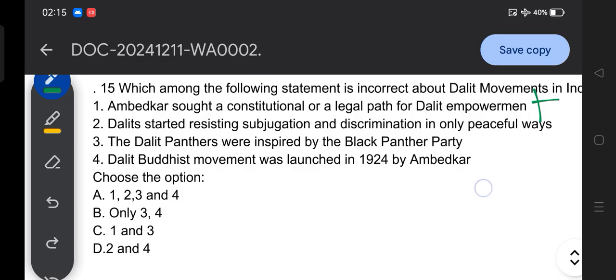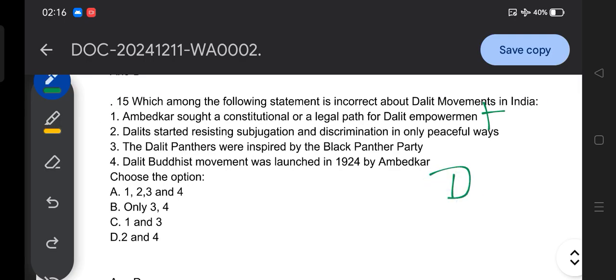I believe you were able to provide the correct answer for this question, and the answer is option D, because here they talk about the incorrect statement. Okay, so that's why options 2 and 4 are incorrect.